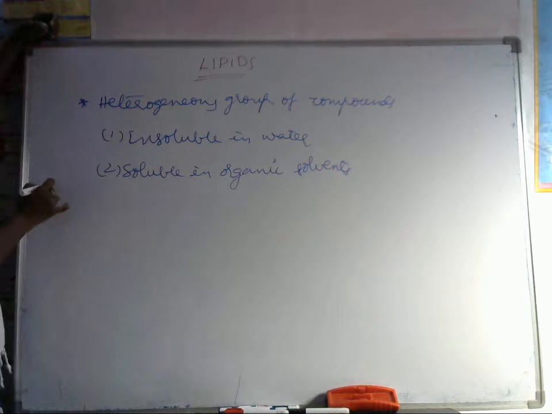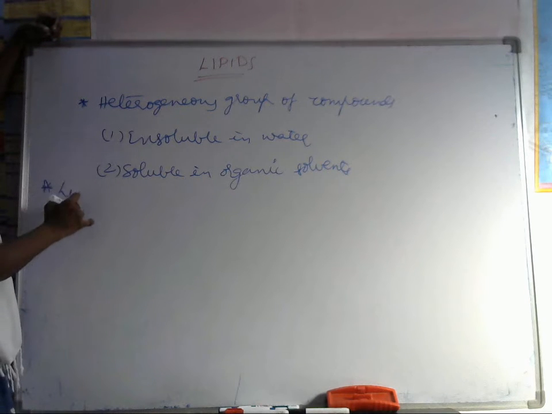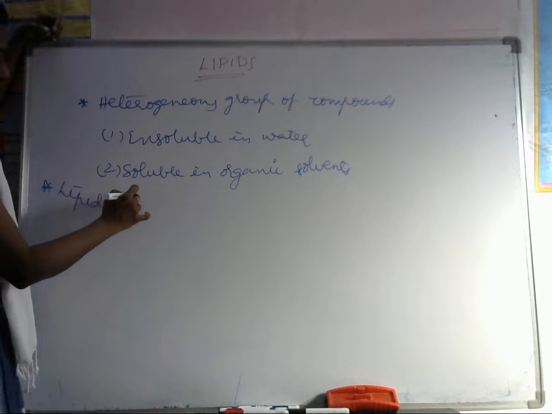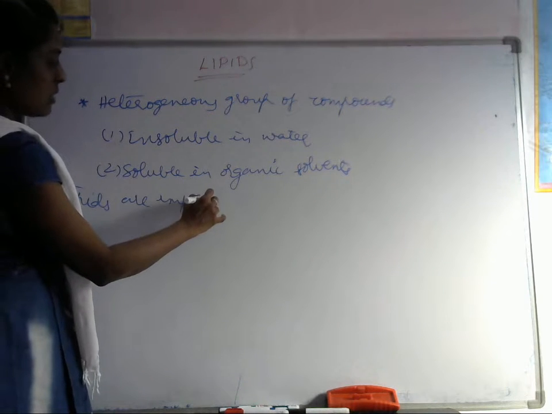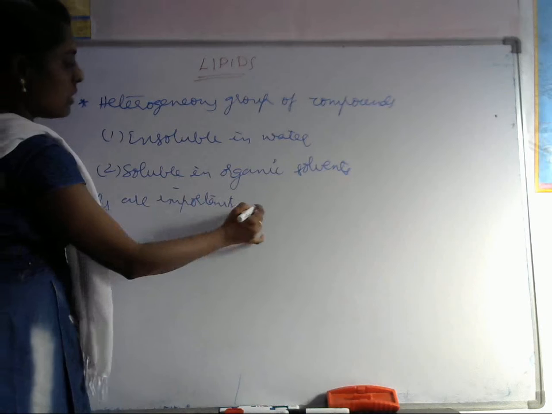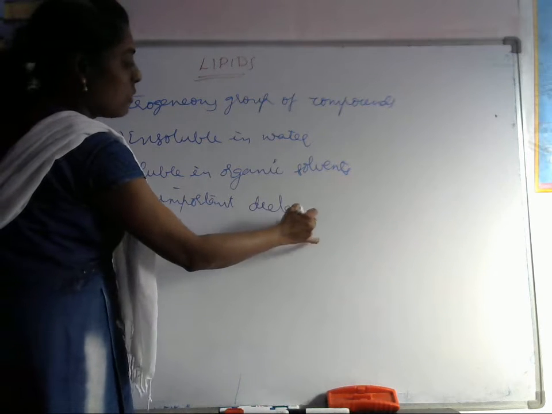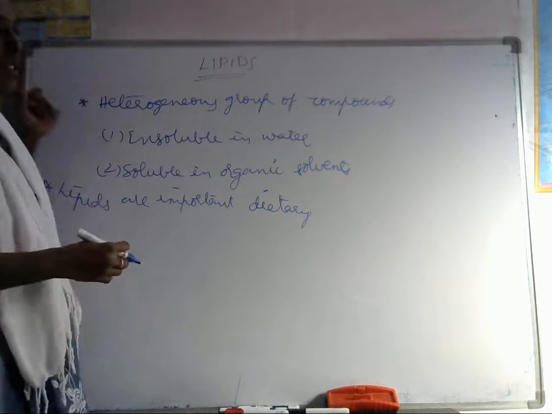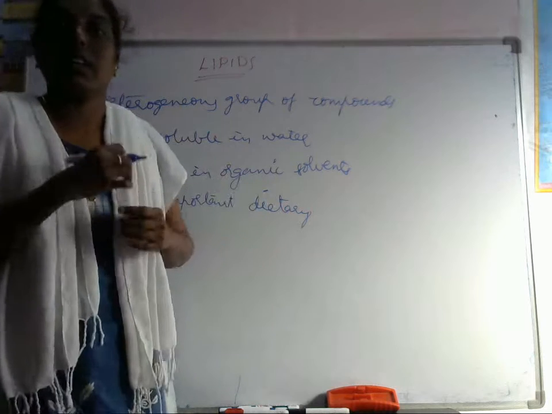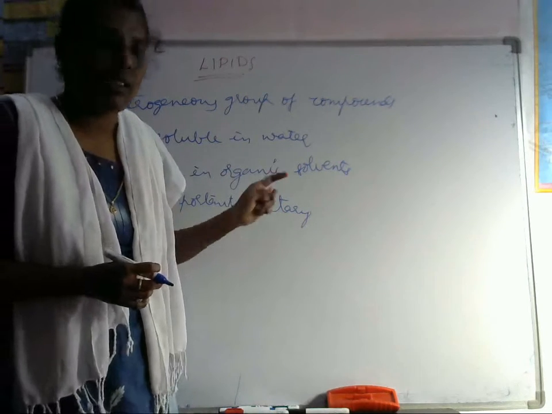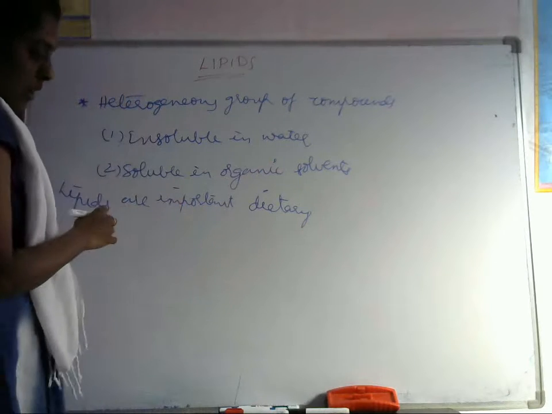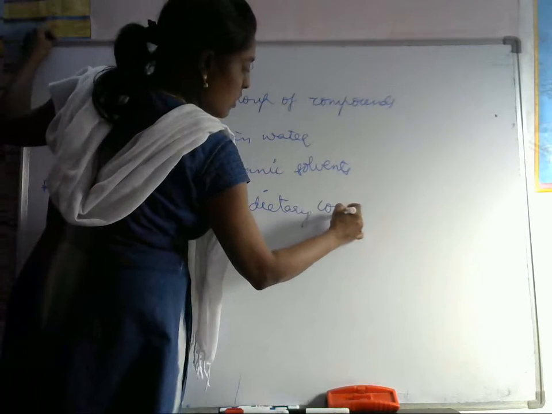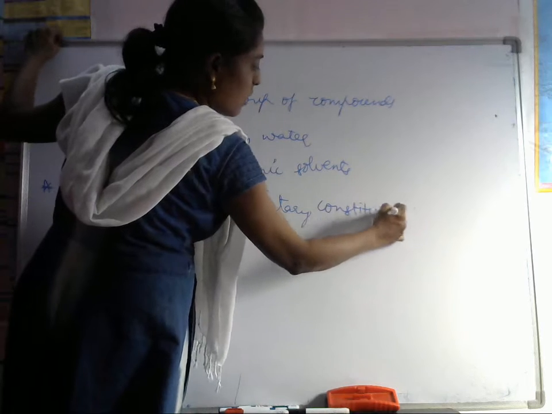So lipids are important. Lipids are important dietary substances, which means they are compulsory in our diet. We have to maintain these in our diet as dietary constituents.